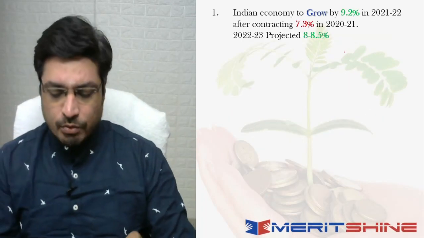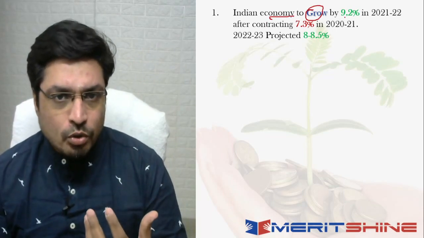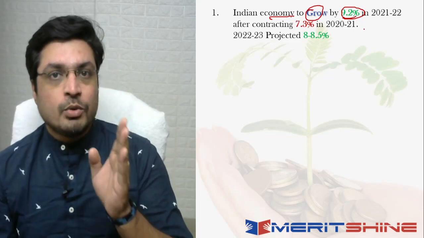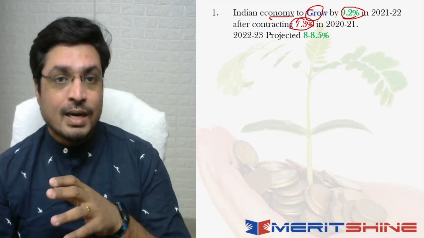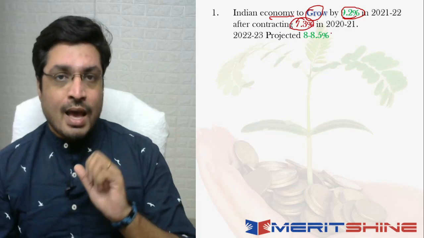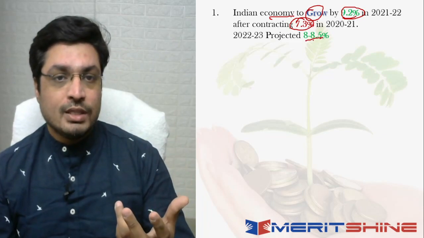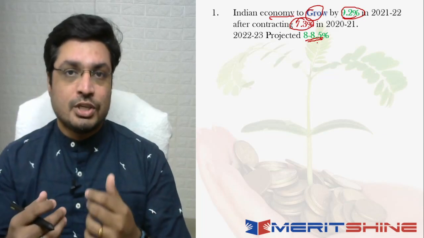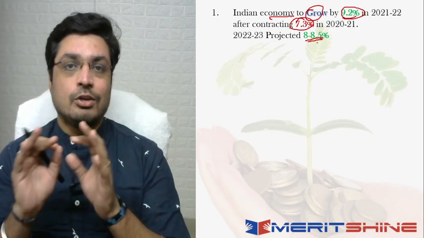So the first thing I want to talk about is the first news that came, which was basically that the Indian economy has grown, and when you talk about the growth, it has been by 9.2% in the financial year 2021 to 2022, and this was after a contraction of 7.3% that happened in 2020-2021, right? And if we look at projections in terms of where we are expected to go, we are expected to be in the range of 8 to 8.5% as per the economic survey, which means the projection for next year, that is 2022-23, is basically 8 to 8.5%.